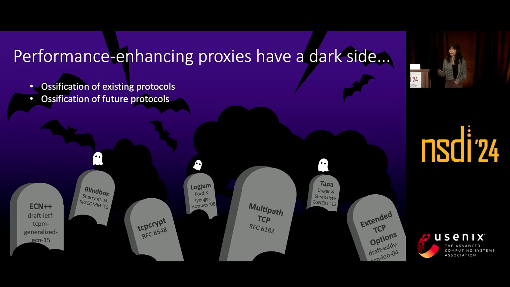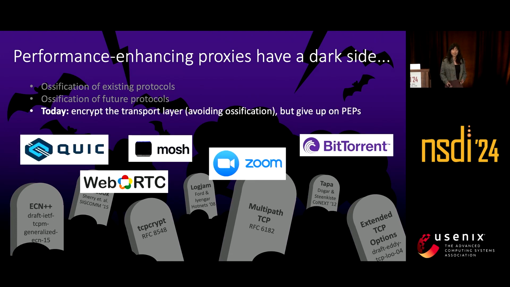And the closest we've really come to solving this problem are some research proposals. They propose co-designing PEPs and transfer protocols so that they can explicitly allow or explicitly credential the PEP to access certain fields. But this kind of ossifies the protocol before they can even be deployed. And so the status of what we have today is that a lot of modern transfer protocols will totally encrypt the transport layer, avoiding the problem of protocol ossification. But as a result, they give up on PEPs and all the performance benefits that go along with it.